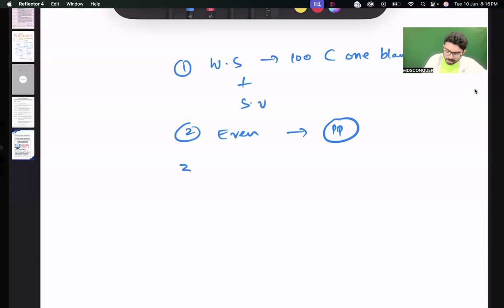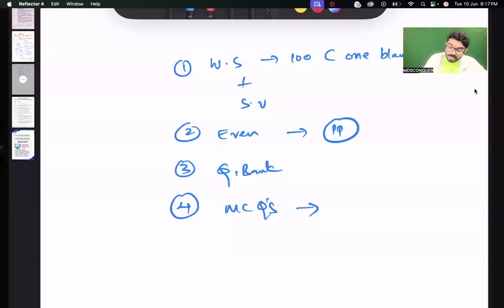Clear? And the third one, I want you to solve the Q bank, which is present on the website. And the fourth one is MCQs from sources wherever you want. But this is the main base for the community. This is the basement for the community. These three, this triad, is the main important part of community.